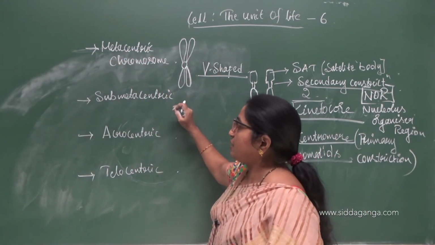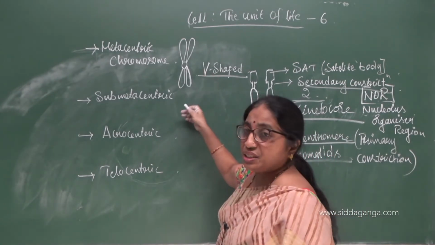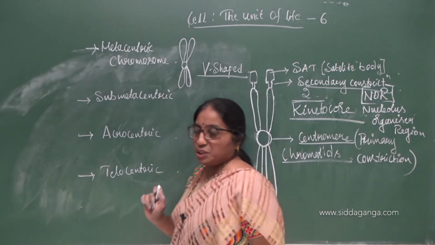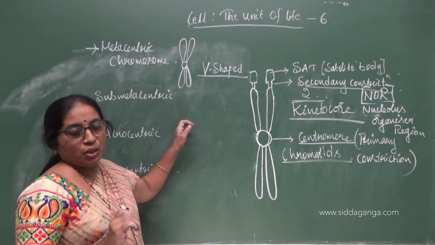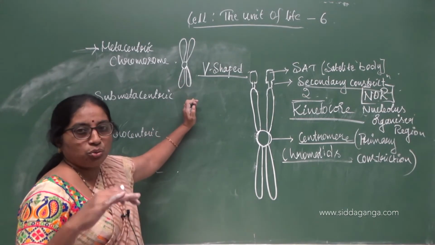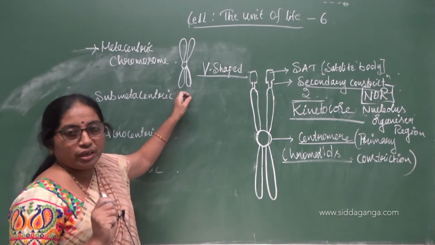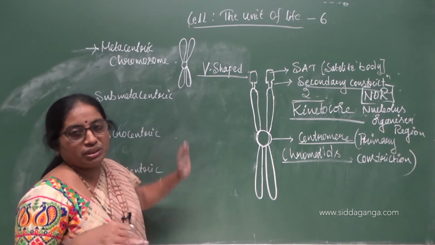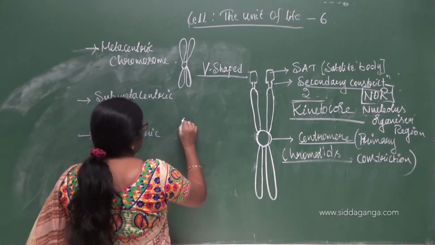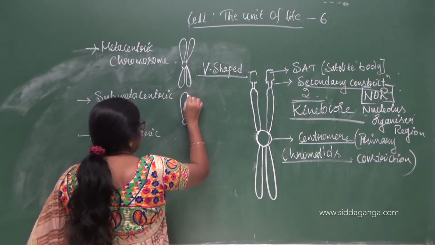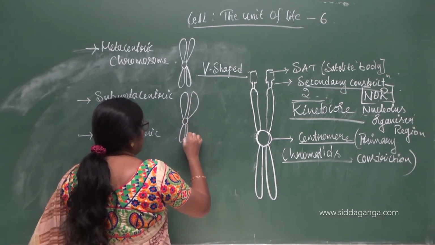In the second case, submetacentric, as the name itself tells, the centromere is at the submetacentric position, just below or above the center, dividing the chromosome into 2 long arms and 2 short arms. So if this is the centromere, there are 2 long arms and 2 short arms.